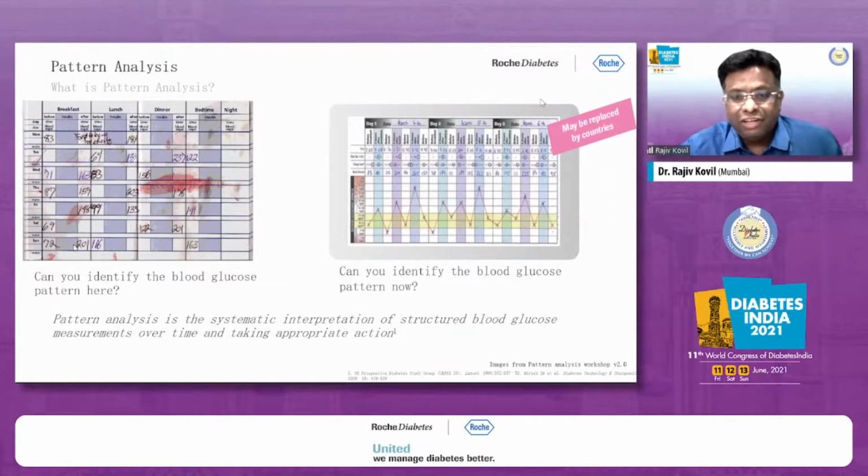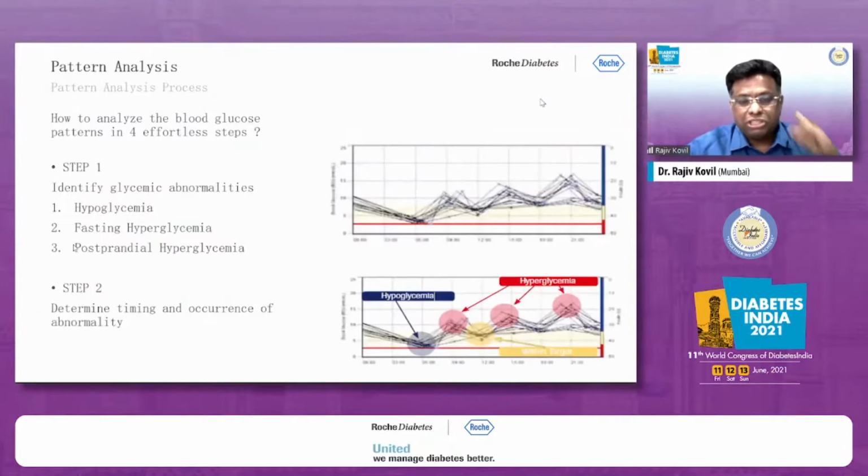We want a literate patient. We want a better patient-physician interaction. We want a patient who is in the center of his own disorder. Diabetes is only managed by the patient. We are just healthcare providers and we give them advice. Now, what is pattern analysis?